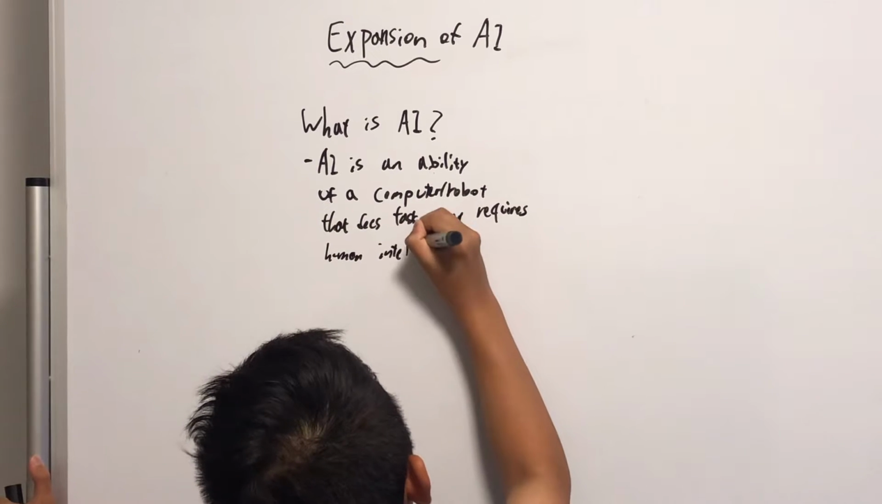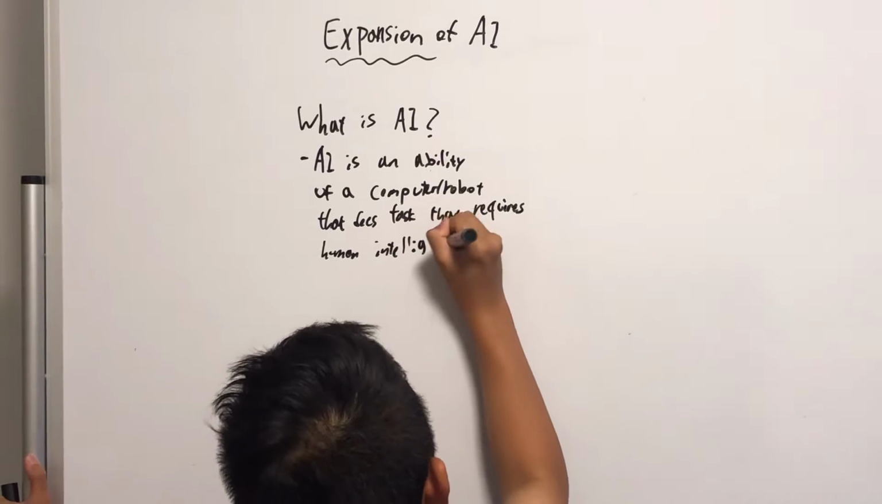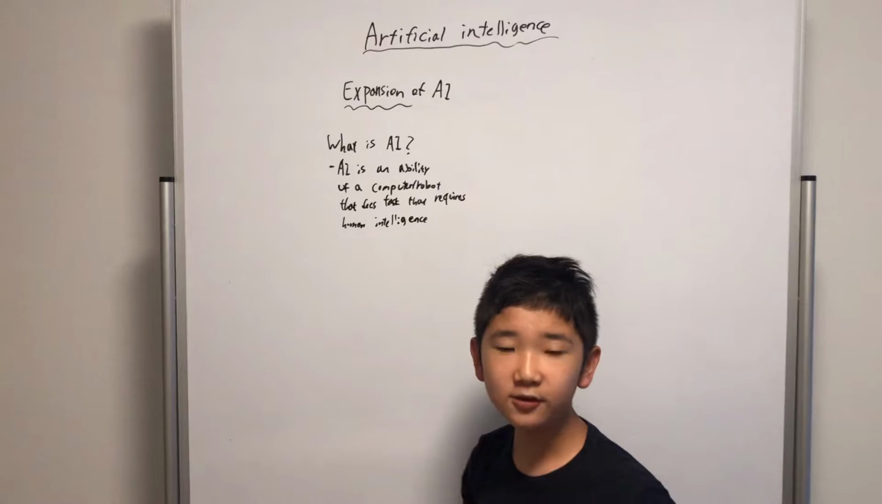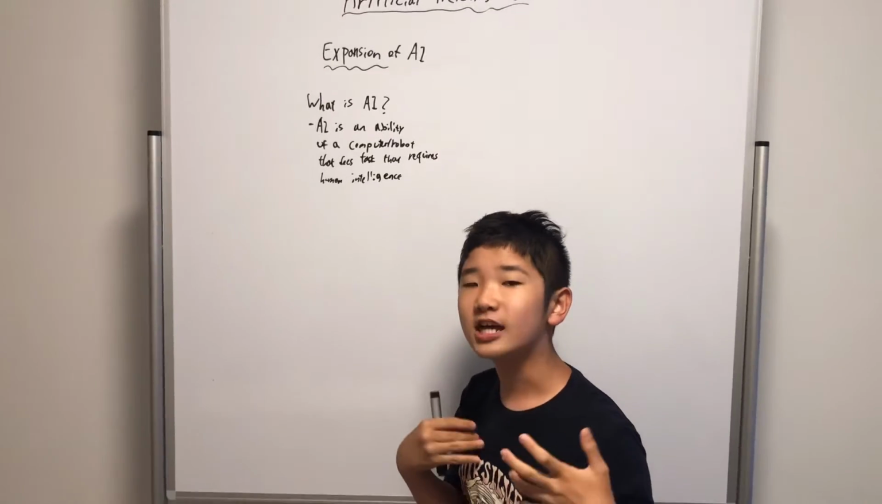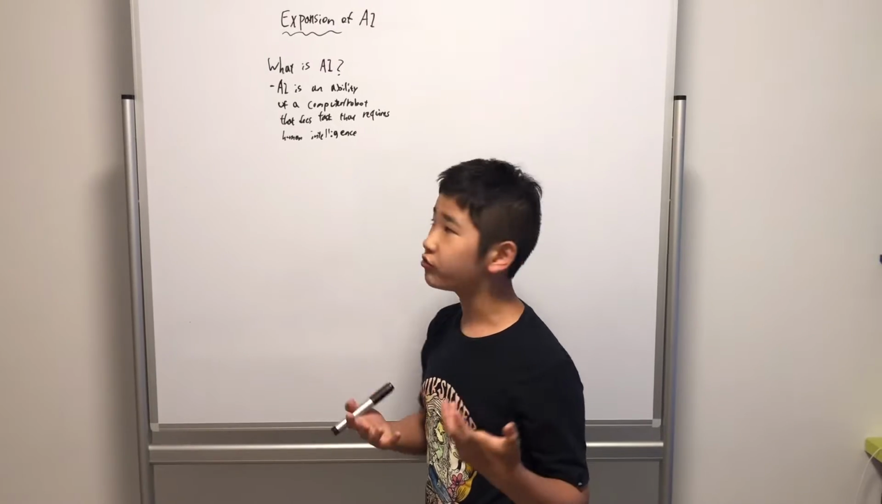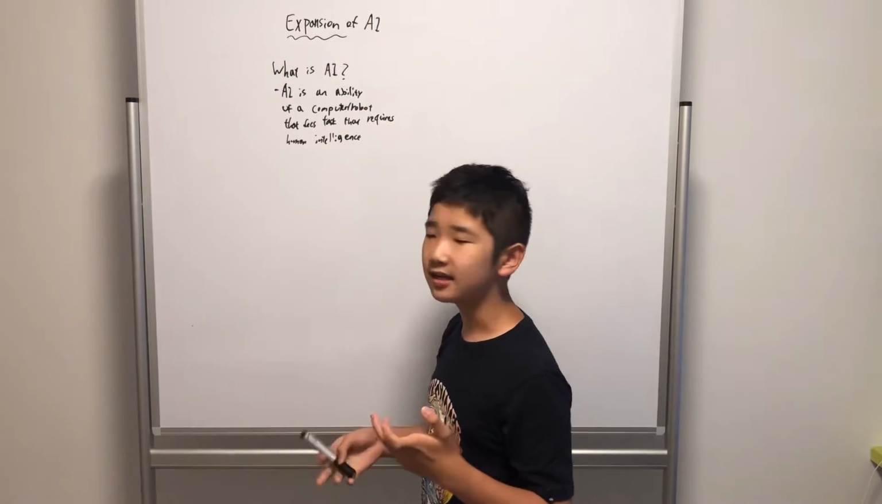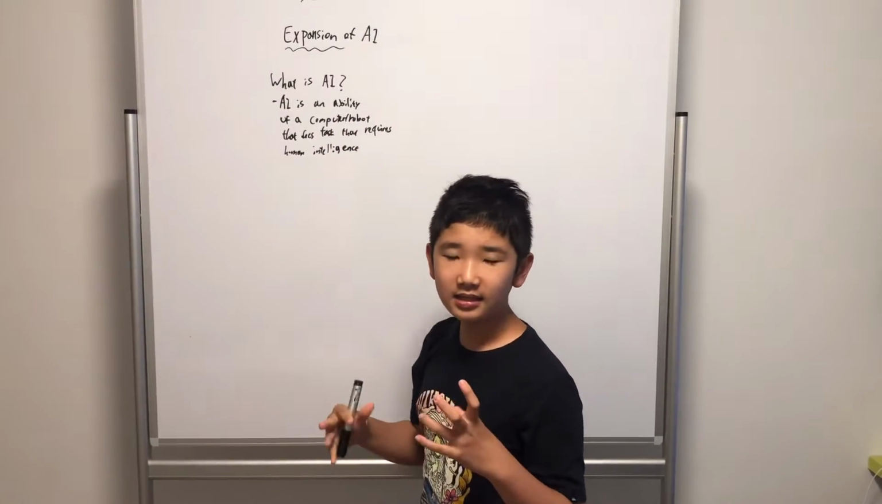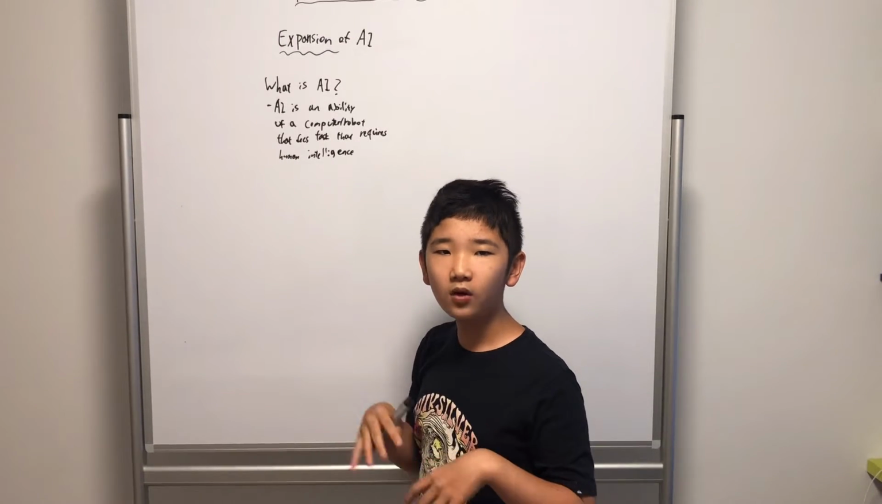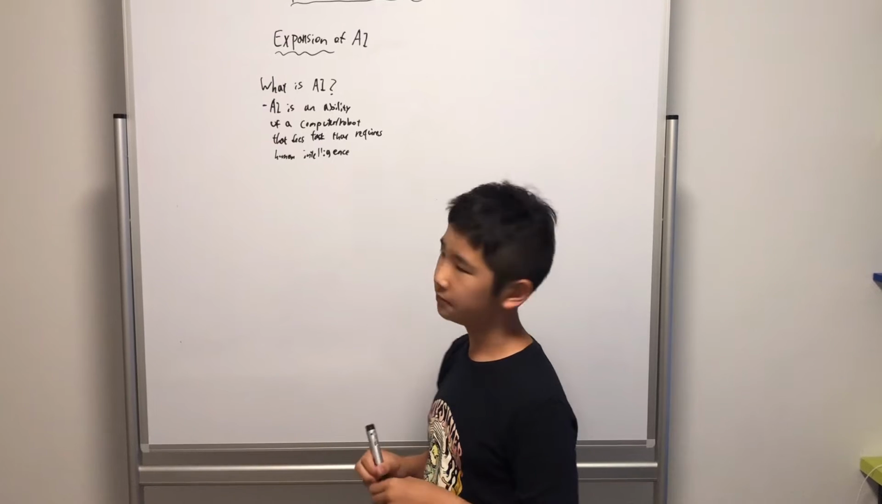But this is more important because it says it requires human intelligence. Intelligence is something that robots do not have. They cannot actually think, but they do what they are programmed to. But artificial intelligence, AI, is different. They can think and they can mimic human intelligence. They can use algorithms to follow or copy human intelligence.